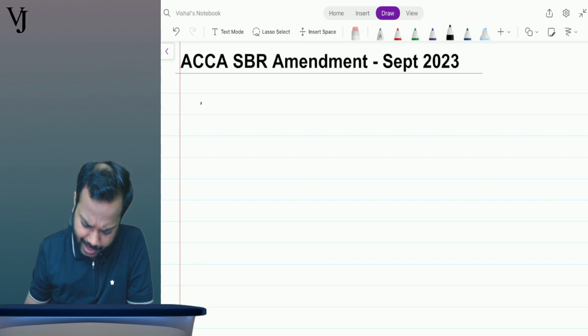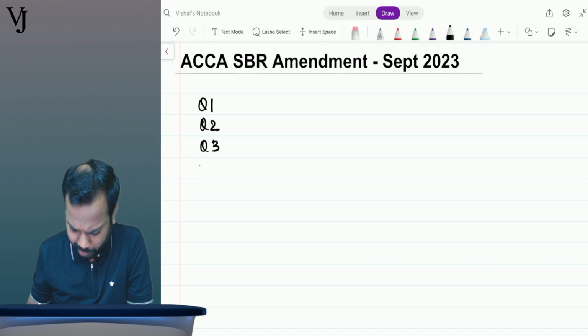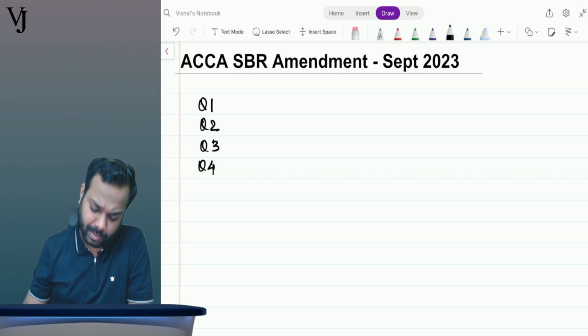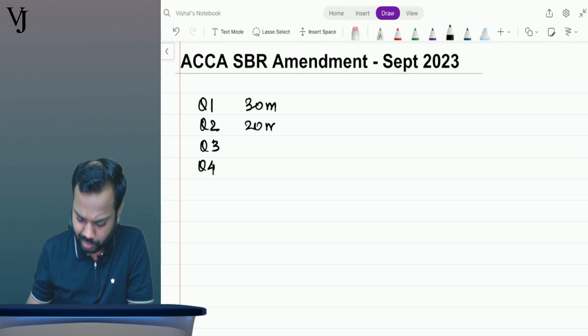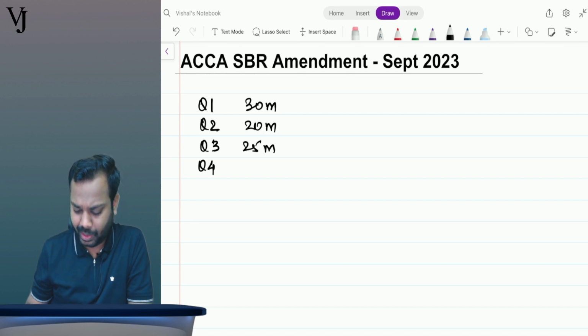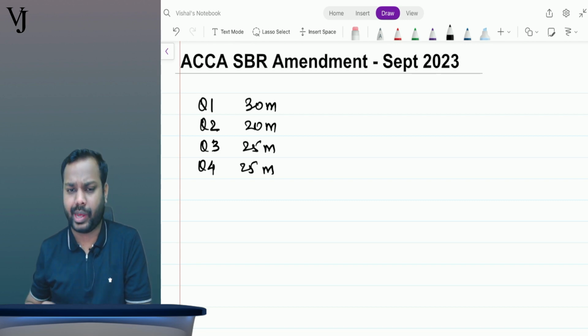Sir, ideally we used to get 4 questions in ACCA SBR. Question number 1, 2, 3 and 4. Question number 1 was of 30 marks. Question number 2 was of 20 marks. Question number 3 was of 25 marks. And question number 4 was of 25 marks. This was the paper pattern so far.